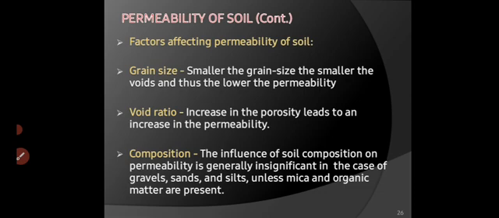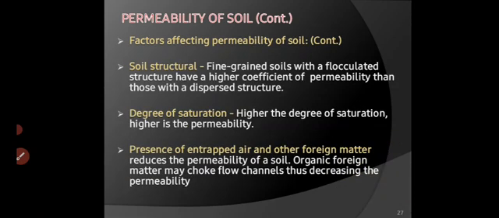Composition. The influence of soil composition on permeability is generally insignificant in the case of gravels, sand and shales, unless mica and organic matter are present. So composition does not much affect permeability of soil. Soil structure. Fine-grained soil with a flocculated structure has a higher coefficient of permeability than those with a dispersed structure.